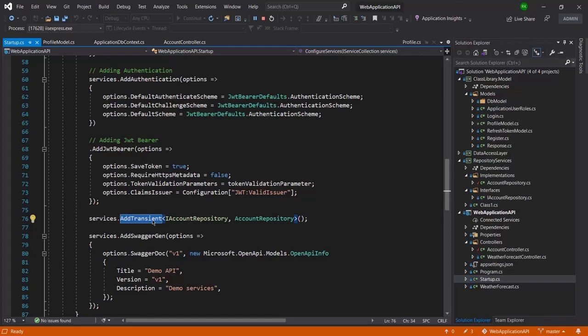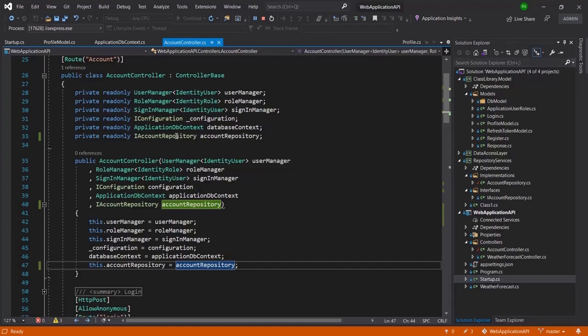This is the service which I am injecting using dependency injection. This is the interface, and this is its implementation service class. Because this is an interface and this is the service class, we are injecting these services in the controller.